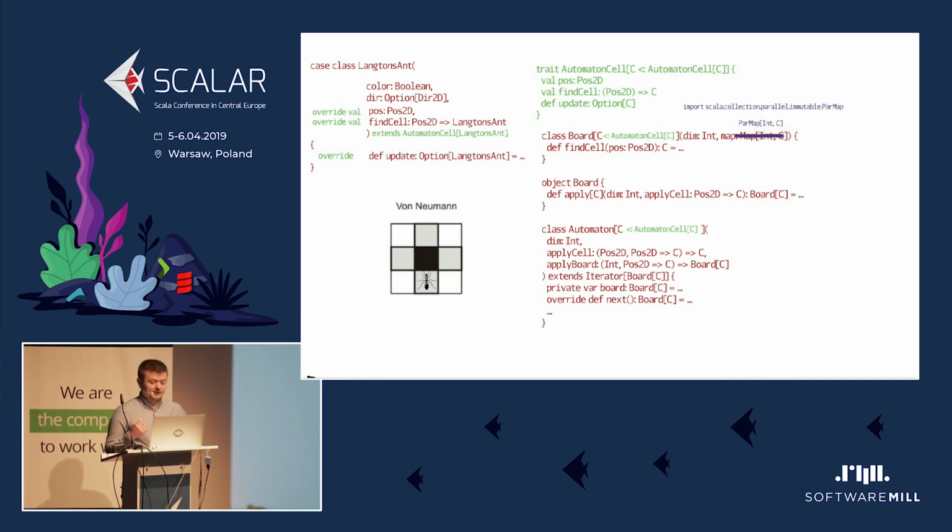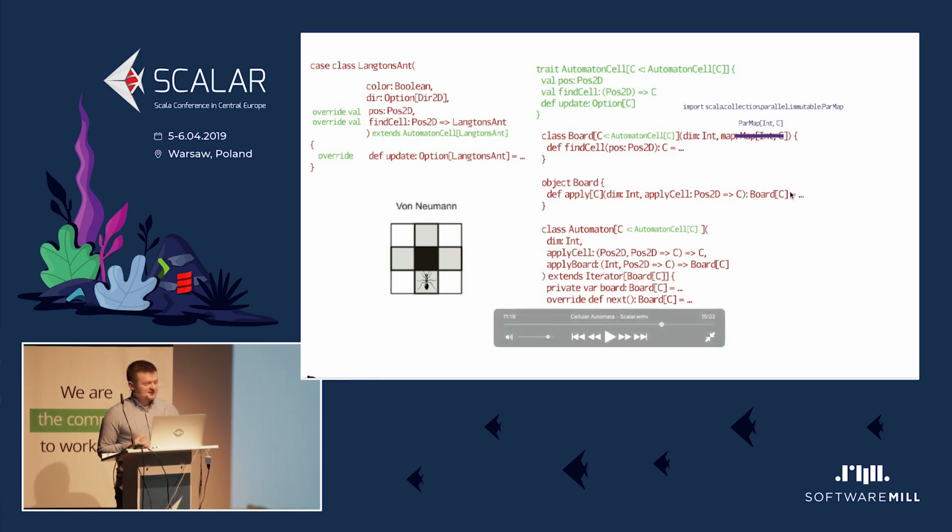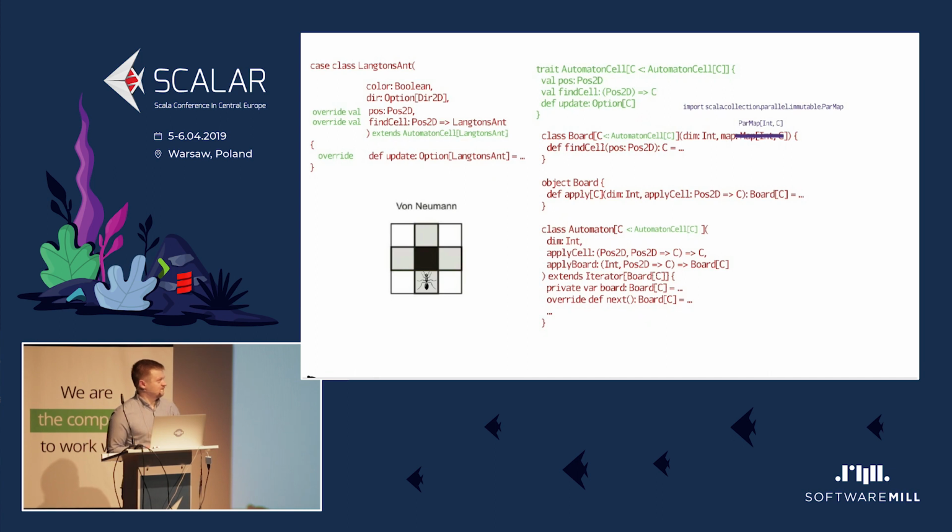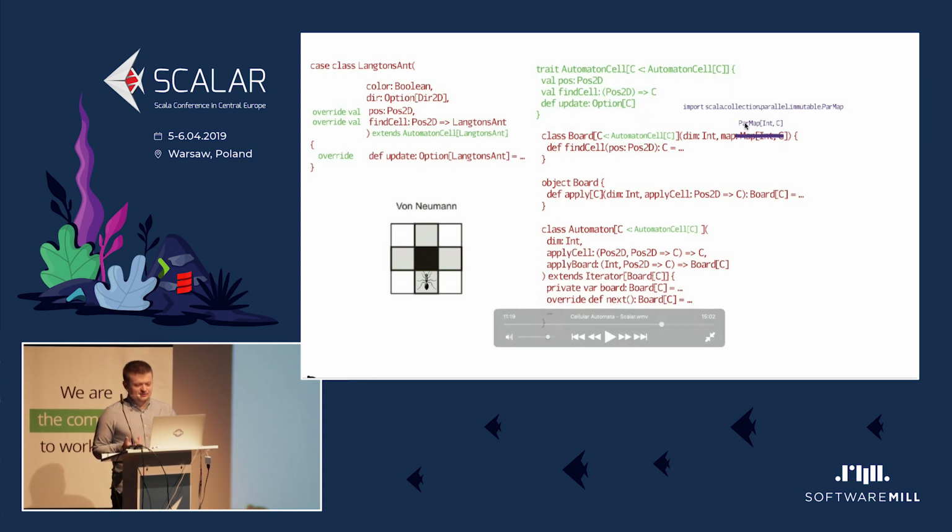And one more thing, I would like to just symbolize here that because the automatons are local and they work only in parallel to each other, they're very good for that. We can use any kind of parallel library or other kind of code that will just run them on all the cores of our CPU, or even if we have this ability, we can use GPU, and automatons work very well with that. So in this case, instead of map, I used simply par map from the Scala collections. It already gave me like a 30% boost in performance.